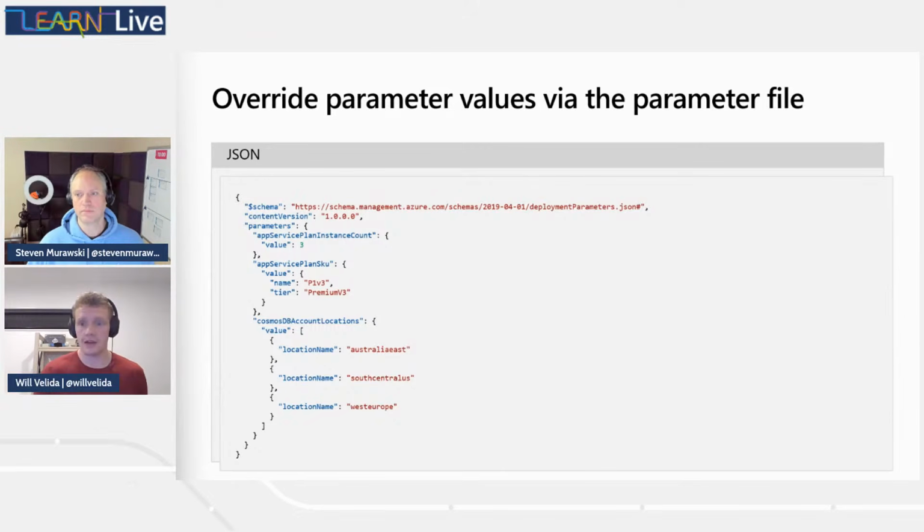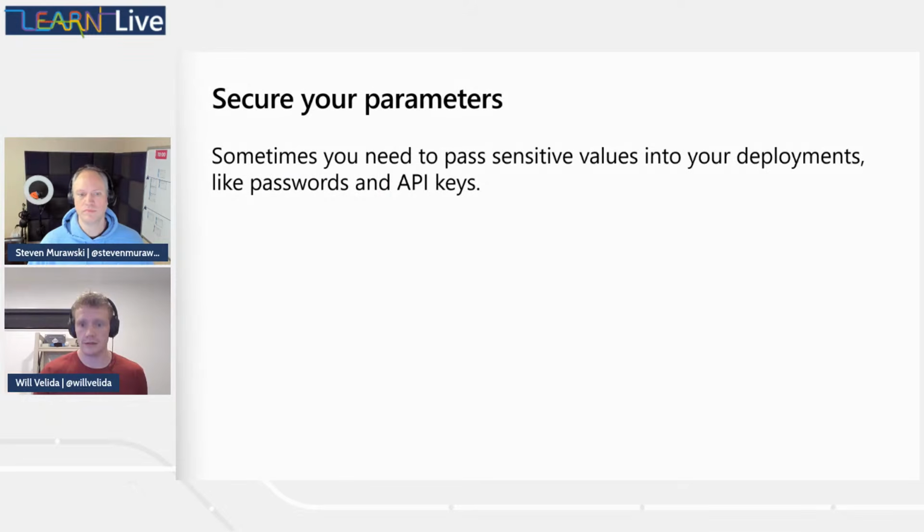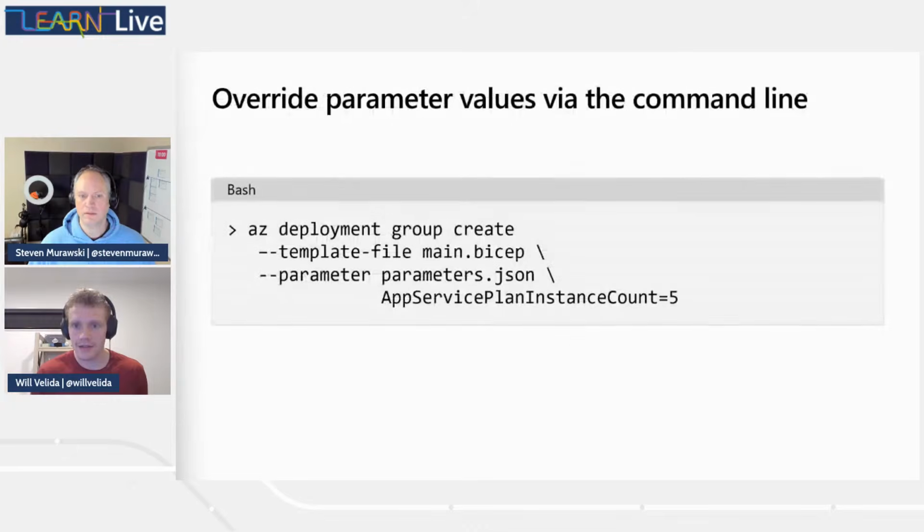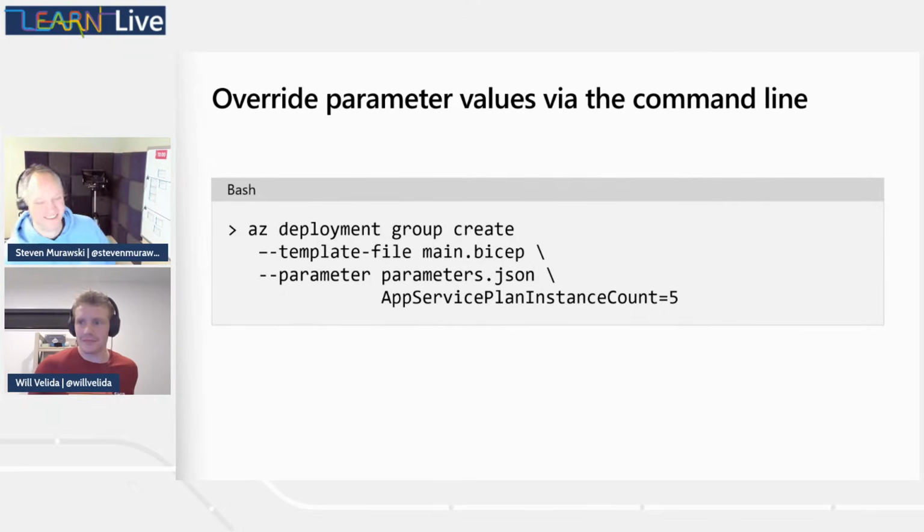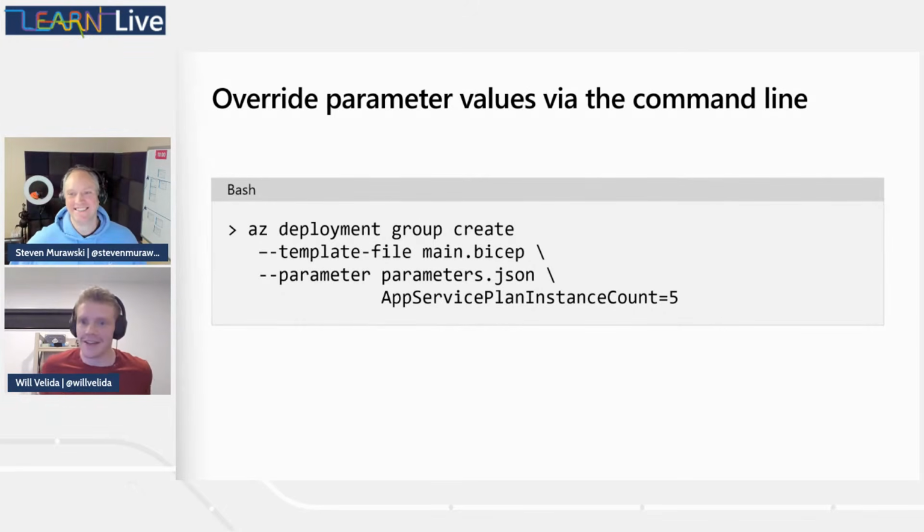And then if we look at the command line, which I have, there we go. That's better. Sorry about that. No problem. So we're here at the command line. We're now defining some parameters. So we're specifying a new value for our parameter, app service plan instance count, and we're setting that as 5.